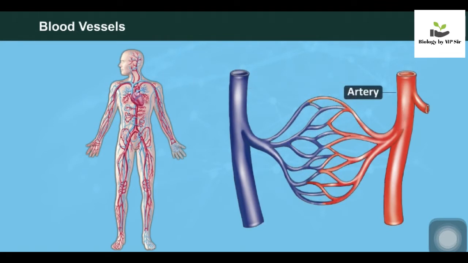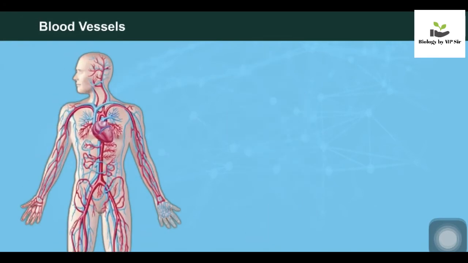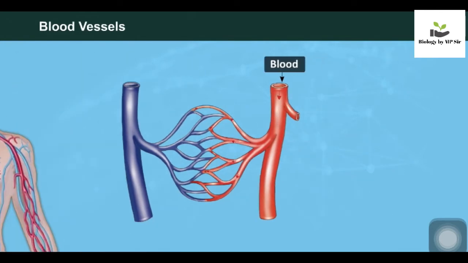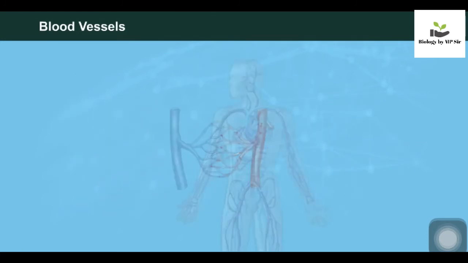Arteries are the thick-walled blood vessels which carry oxygenated blood from heart to various organs of the body. The pumping activity of heart produces jerk in the artery during blood flow. As blood enters into the artery, it expands. When blood flows out of artery, it contracts. The walls of arteries are elastic to permit such expansion and contraction.